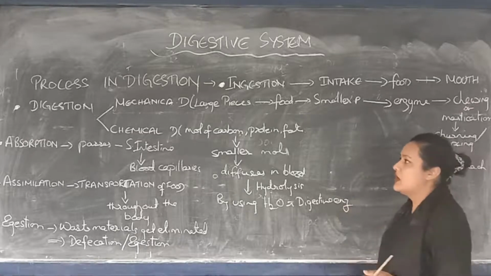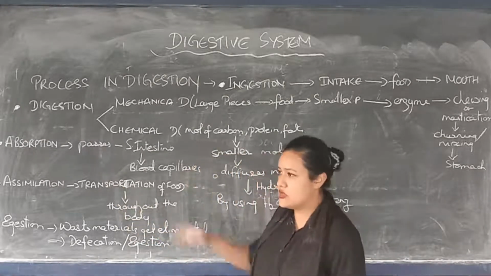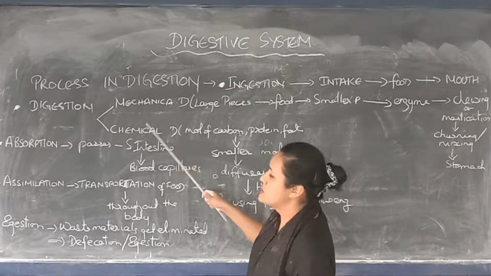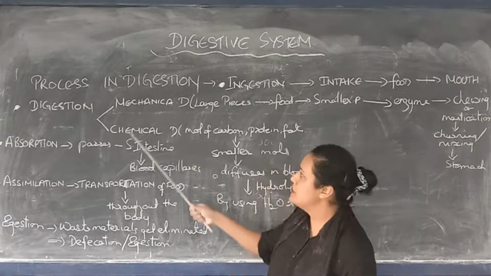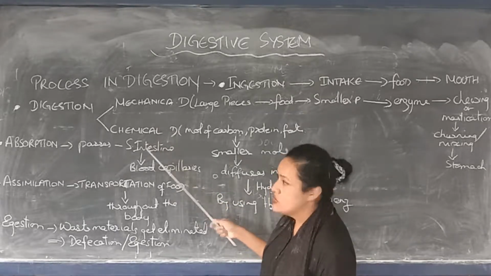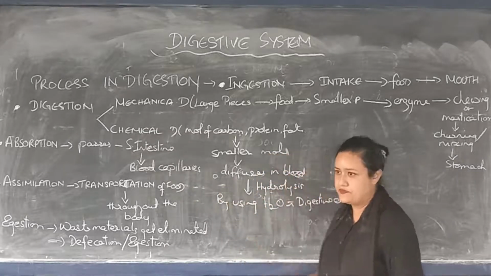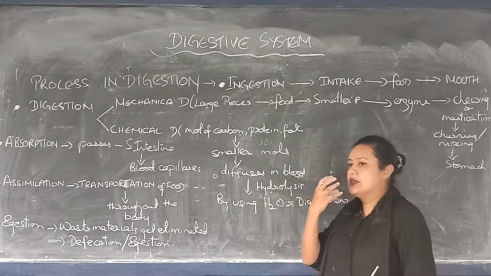Then the next step is digestion, which occurs in 2 stages. The first one is mechanical digestion, the second one is chemical digestion. Mechanical digestion: food has reached inside your mouth.